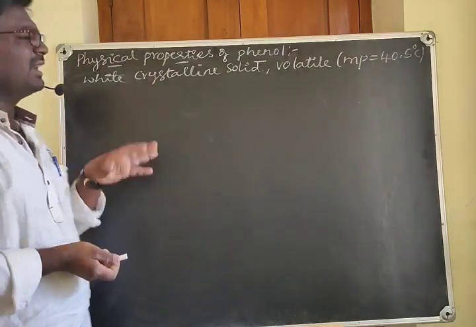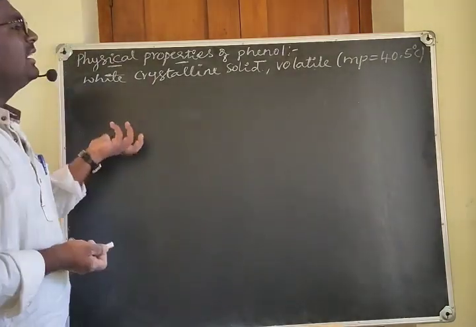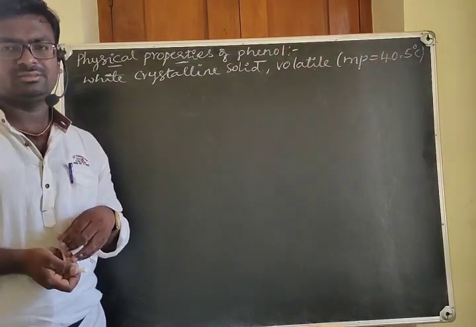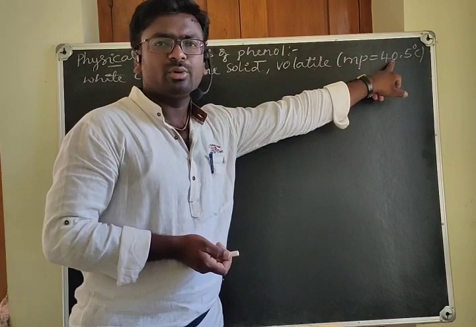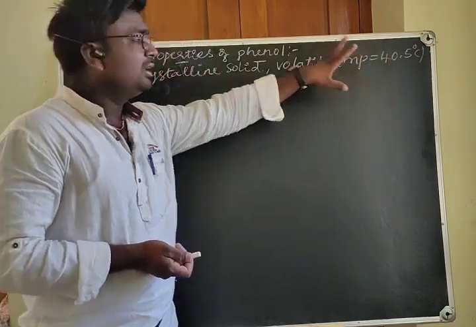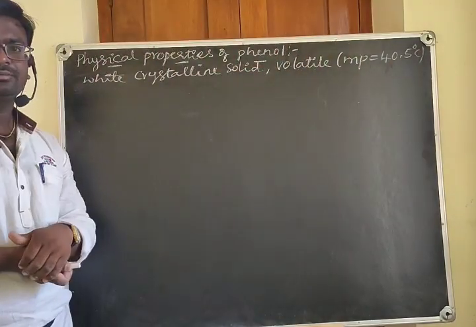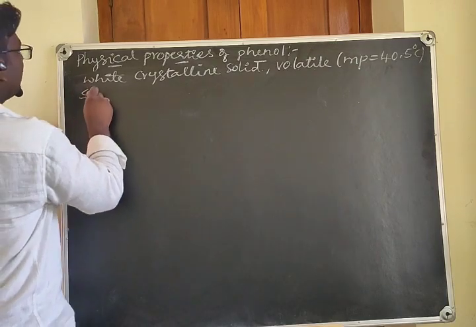It has a characteristic odor and it easily vaporizes. It is a volatile solid because its melting point is very low.